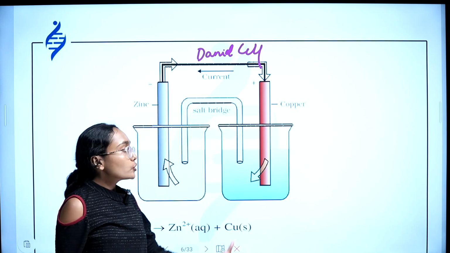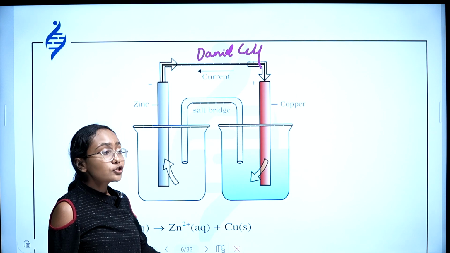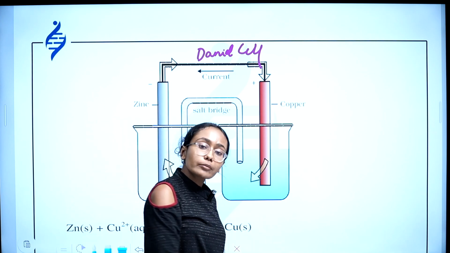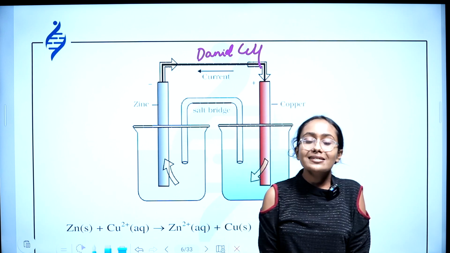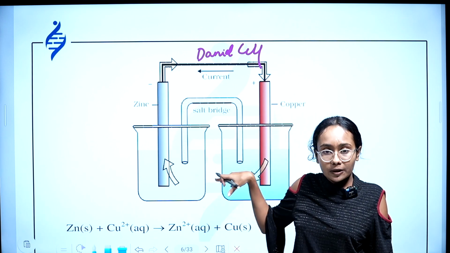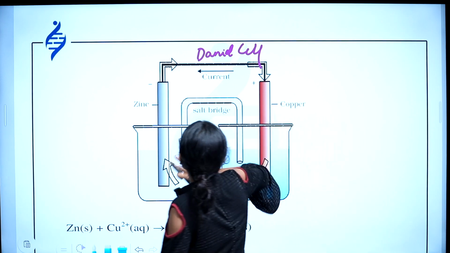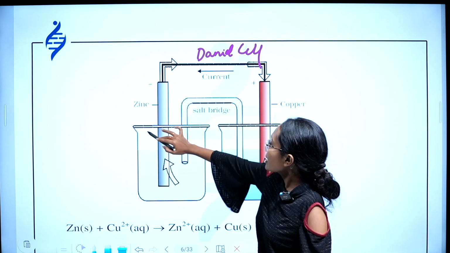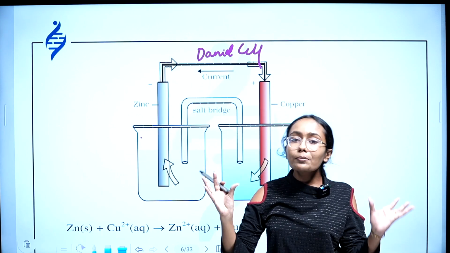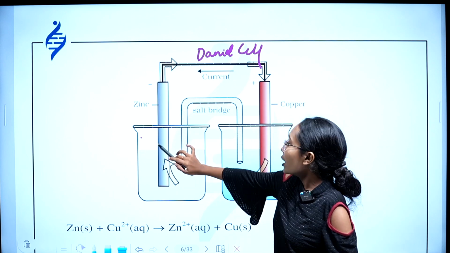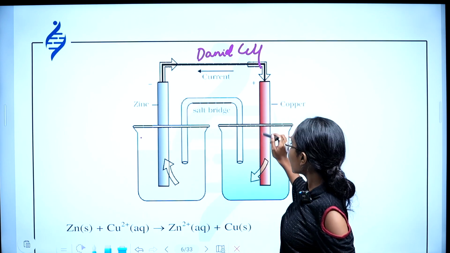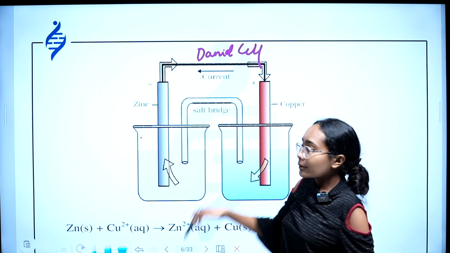You need to know this apparatus, its functioning, the cell reactions, the cell representations, and many other things have to be studied from this single topic. So shall we start with the apparatus and its working? Alright, so consider two beakers. I have two beakers in my hands. In one beaker, I am dipping a zinc rod. In the other beaker, I am dipping a copper rod.